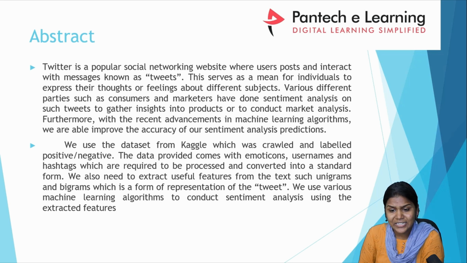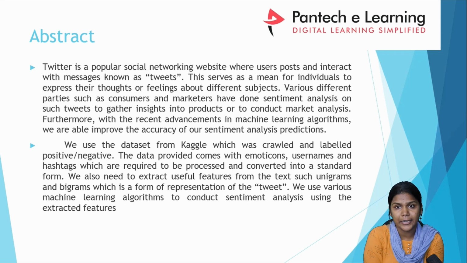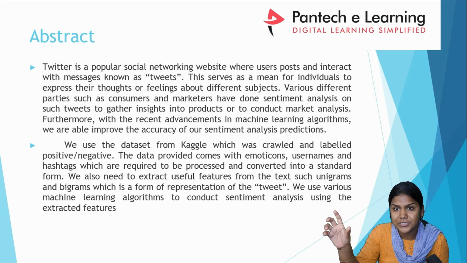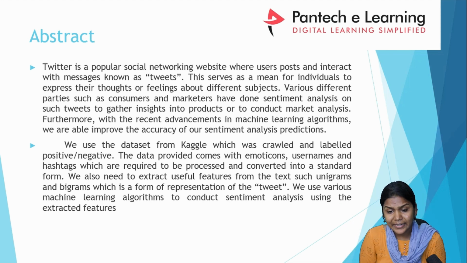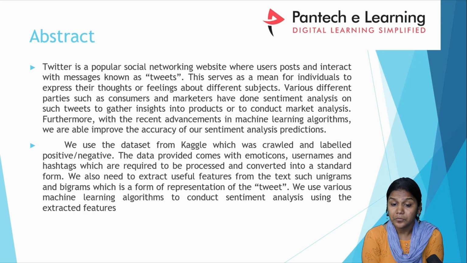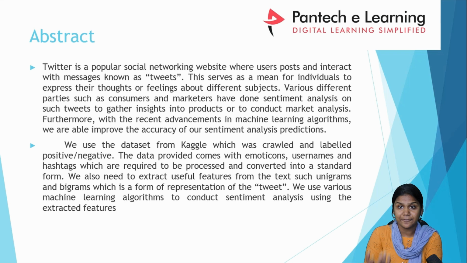We use the dataset generally collected from Kaggle, which was crawled and labeled positive or negative. So we are already working with past information, so the output is already labeled whether it is a positive or negative tweet. The data provided comes with emoticons, usernames and hashtags, which need to be processed and converted into a standard form. We also need to extract useful features from the text such as unigrams and bigrams, which are a form of representation of a tweet. We use various machine learning algorithms to conduct the sentiment analysis using the extracted features.